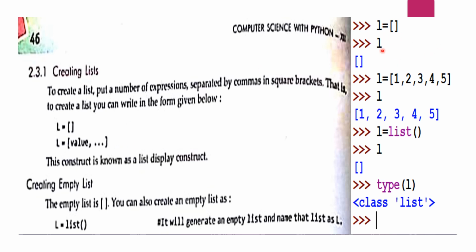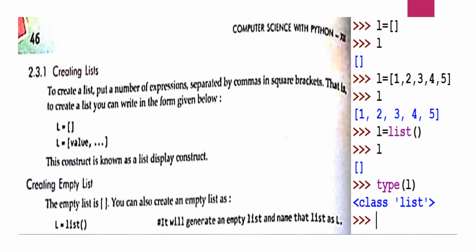If you want to put values, L is equal to open square bracket and the values 1, 2, 3, 4, 5 and so on, whether numbers or strings or characters or float type, any kind of data you can put in the list.